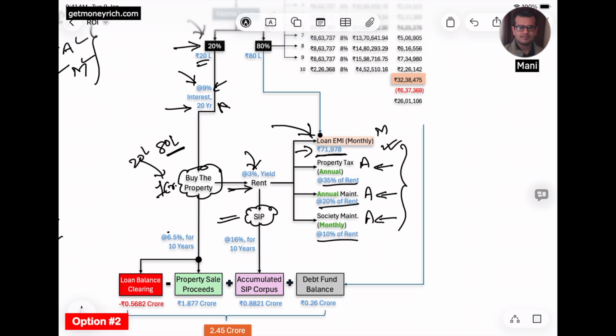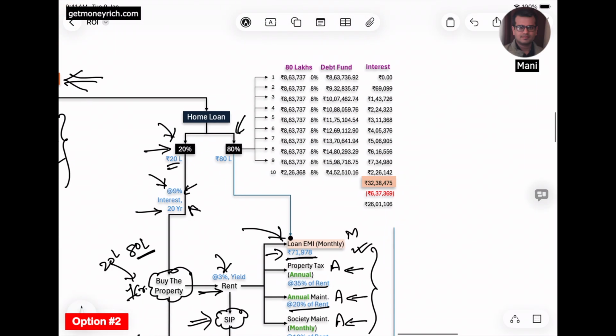So how can he invest in the SIP? For that, what the person is thinking is that he has 1 crore rupees with him, but he has used only 20% of his funds. The balance 80 lakhs, he has used to buy a debt fund, a debt mutual fund.